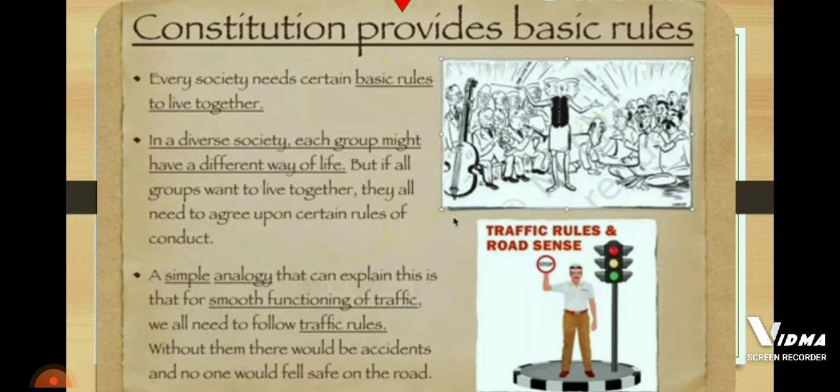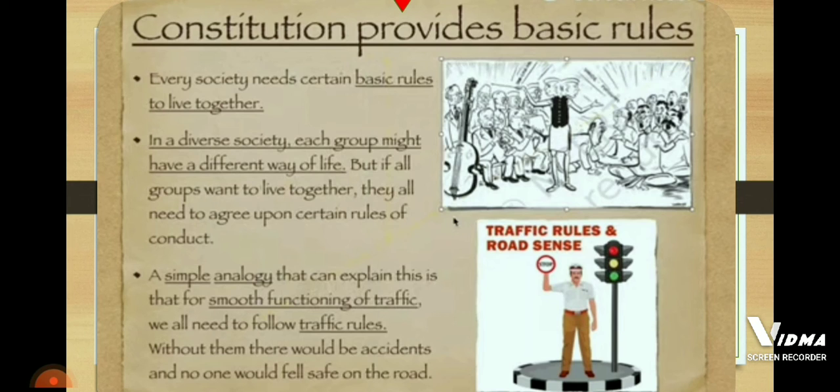All the people, all the ethnic groups or groups of people who are living together, must follow some certain rules of conduct. A simple analogy that can explain this is the smooth functioning of traffic. We all need to follow some traffic rules, everybody has to follow them, right children? Without them, there would be accidents and no one would feel safe on the road. So we all have to follow some basic rules. Clear?